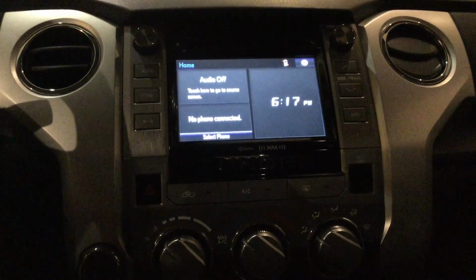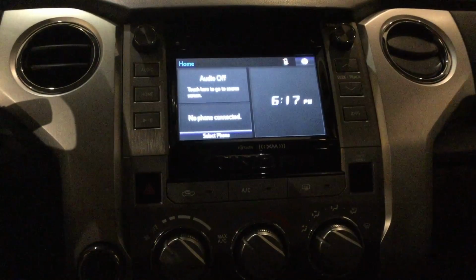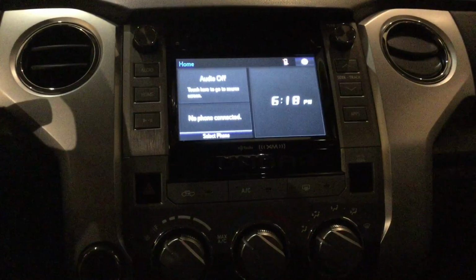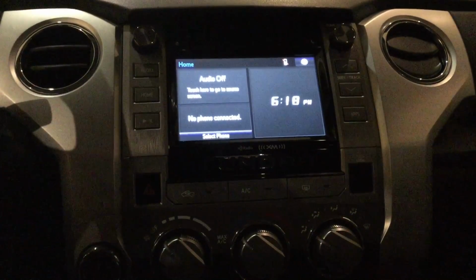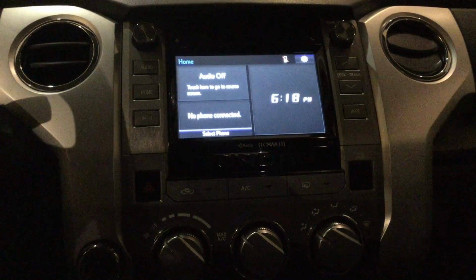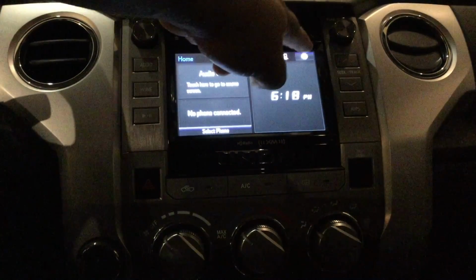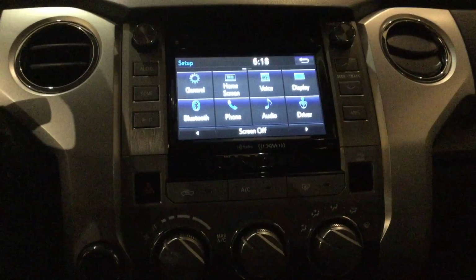I'm going to walk through setting the clock on some of the Toyota models featuring the Entune radio systems. First thing you do is go to the home screen, pressing the home button. Next, you'll locate the little gear icon in the top right corner. That's your settings. You'll press that.